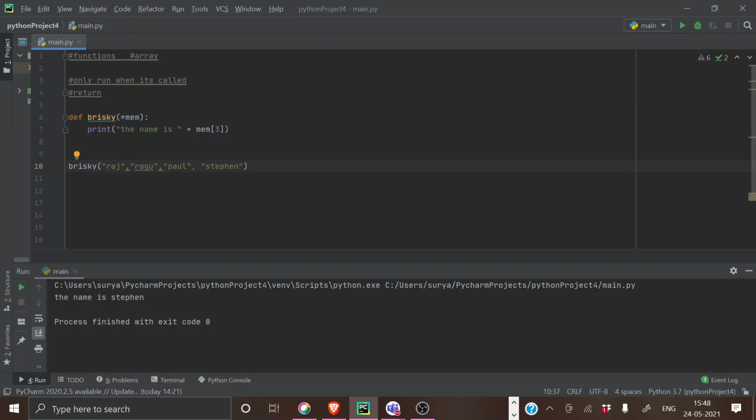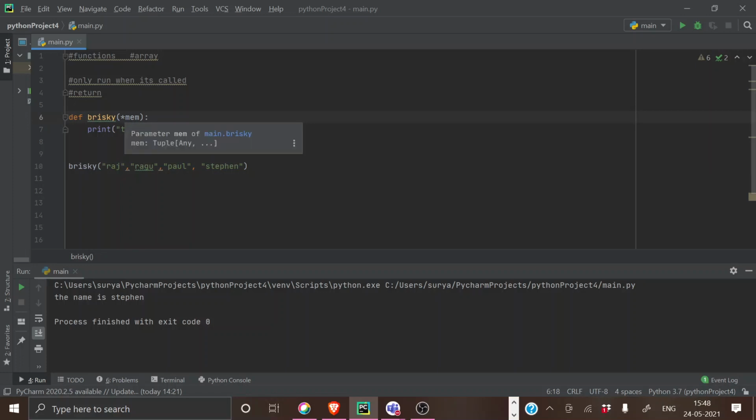Yeah, the name is Stephen. So this is what you should use if you don't know how many members are there, or if you want to find a particular member in that team, you have to use this to find your value. So the important thing is the syntax. You should use a star before this.